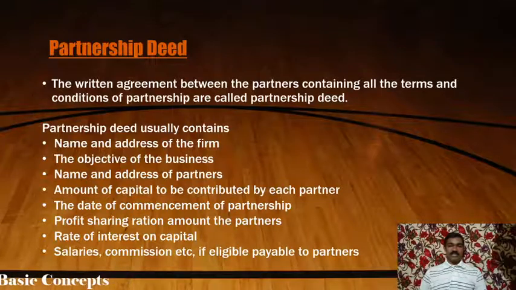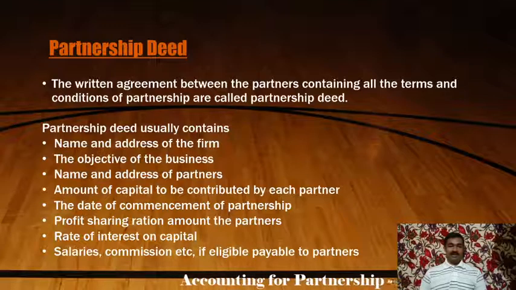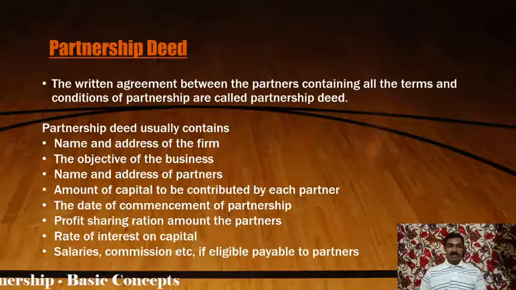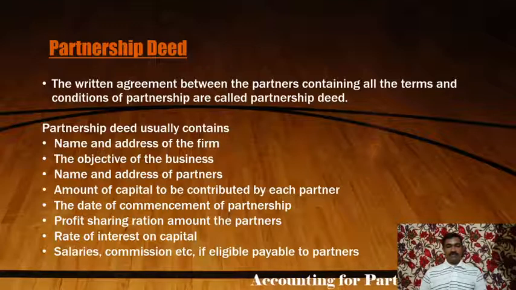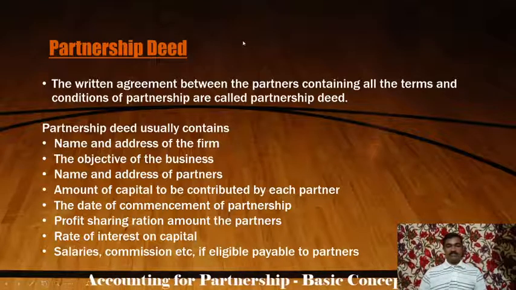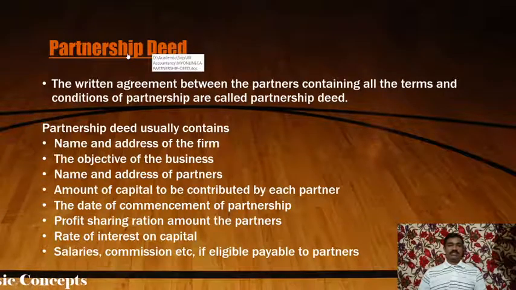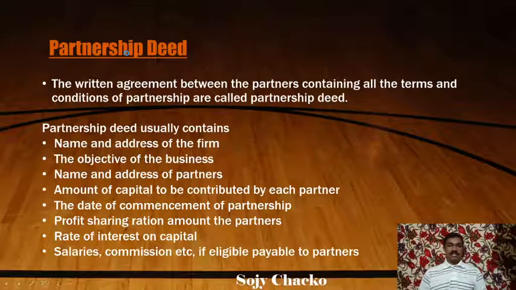Okay, partnership deed usually contains name and address of the firm, the objective of the business, name and address of the partners, amount of capital to be contributed by each partner, the date of commencement of partnership, profit sharing ratio among the partners, rate of interest on capital, salaries, commission, etc. if eligible, payable to partners.